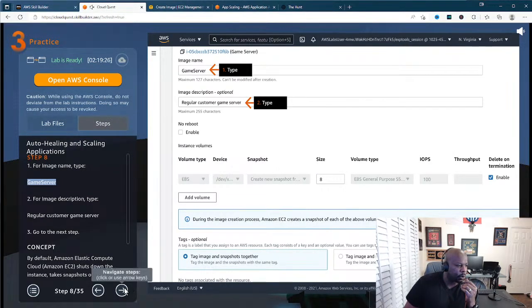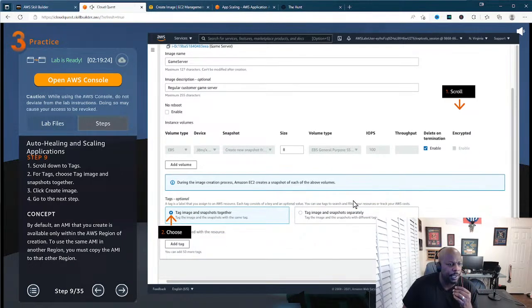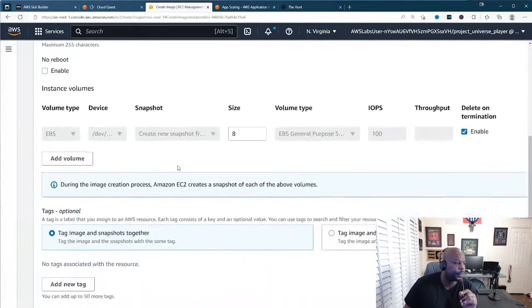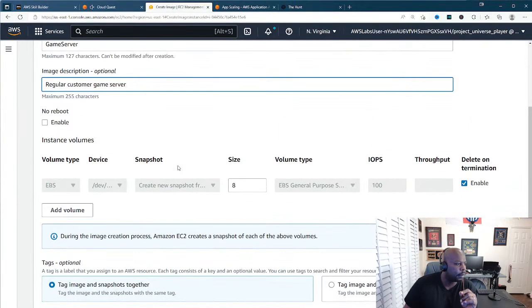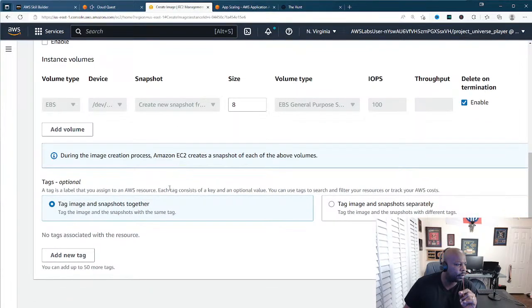All right, then it says go to the next step. So when we go to the next step, we're going to scroll down, and then on the tags, tag image and snapshots together. Okay, so this is already checked, tag image and snapshots together. All right, so when you create resources within the cloud, you give them tags so everything doesn't get lost, right?